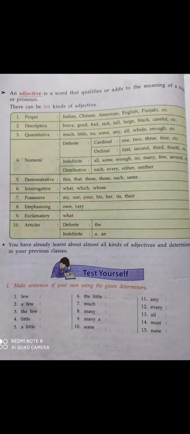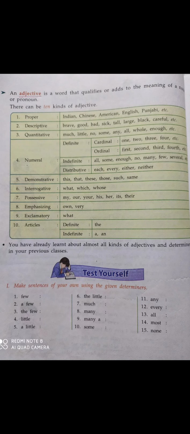Then which book are you reading? Here which is used to ask a question, but it is used with a noun, book, so it becomes an interrogative adjective.